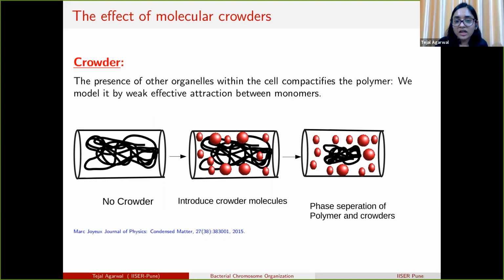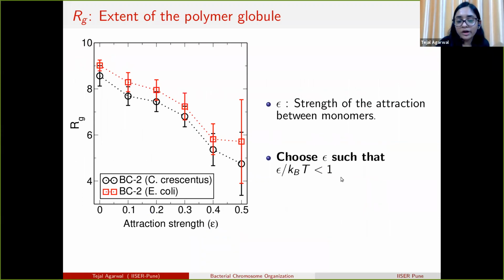So for that, we do not want to give a very high attraction strength between the monomers, because in that case the monomer density in the core of the polymer globule will be very high, and the monomers cannot take different configuration states.